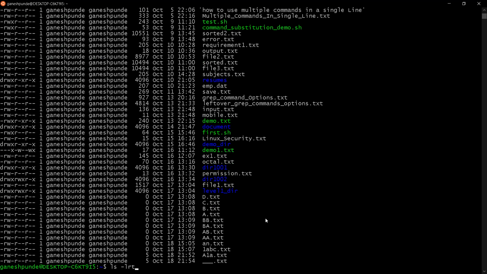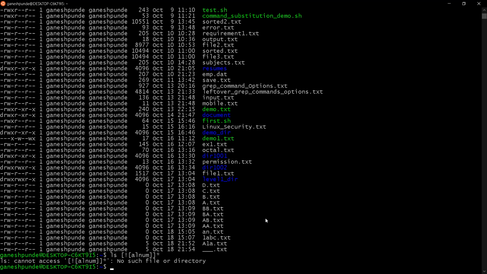Now if I don't want to use the alphanumeric, so except alphanumeric, if I want to use, these are the alphanumeric.